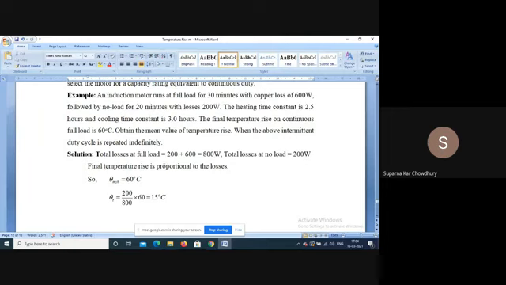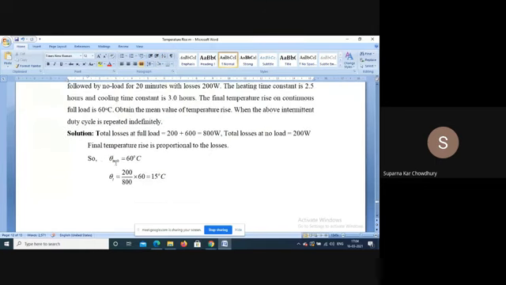Final temperature rise is proportional to the losses. As per the problem, the final temperature rise is 60 degree. So theta L is 200 by 800 into 60, 15 degree. That is, this is the minimum temperature.